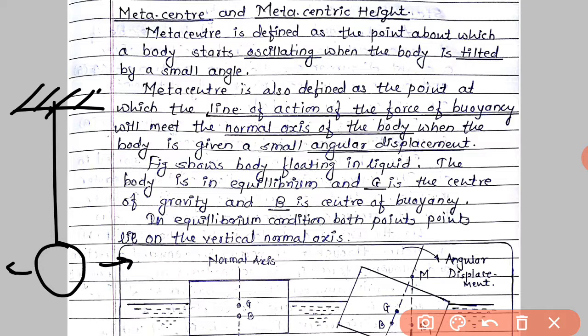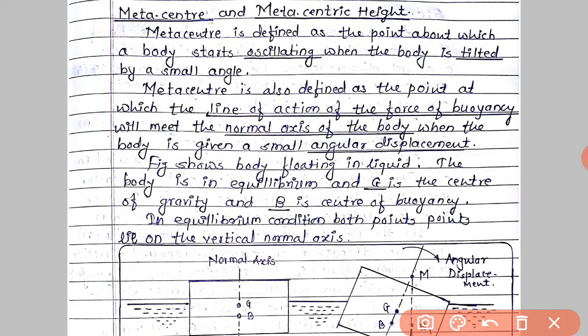Now metacenter is the point about which a body starts oscillating when it is given a small angular displacement, or the body is tilted by some angle, when it is immersed or submerged in a fluid or floating in a fluid.